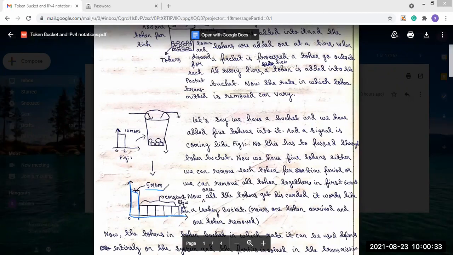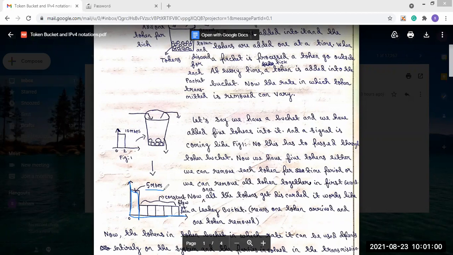Now, when all the tokens are removed from the bucket in the first second, after that, the signal will be a constant flow of data, because all the tokens are removed. After removing all the tokens, it will work like the leaky bucket, and leaky bucket means constant flow of data.